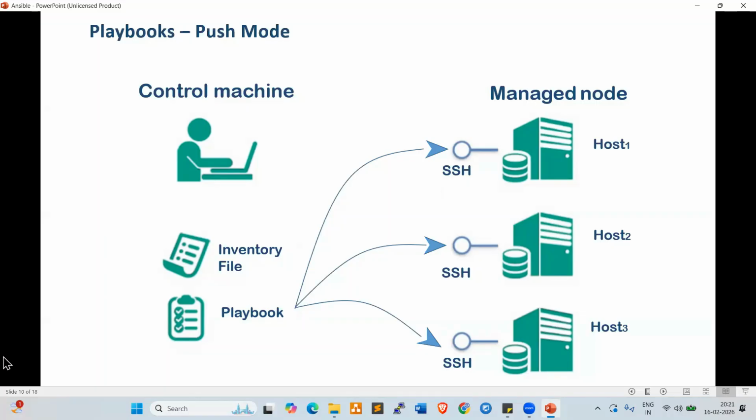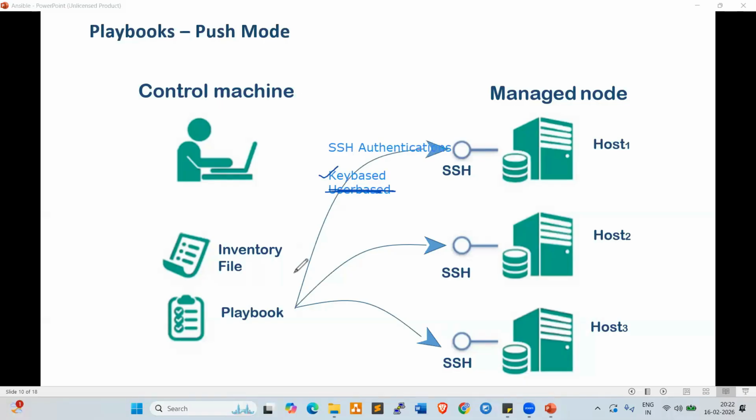So when we talk about authentication, SSH authentication has two types. The first one is key-based authentication, and the second one is user-based authentication. Currently we are using key-based only. We are not using user-based.